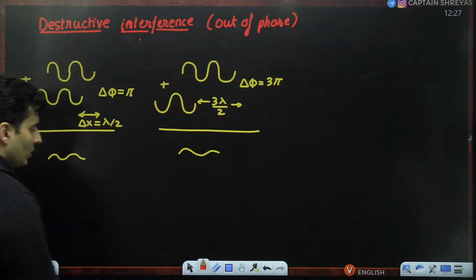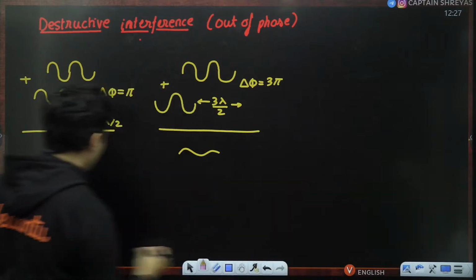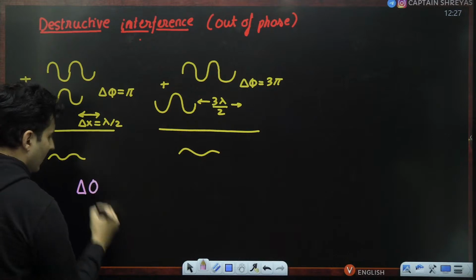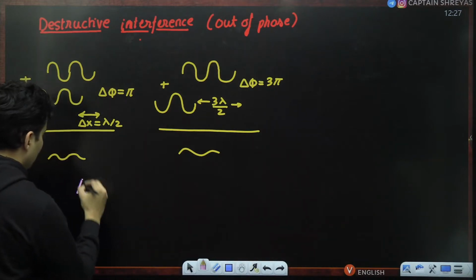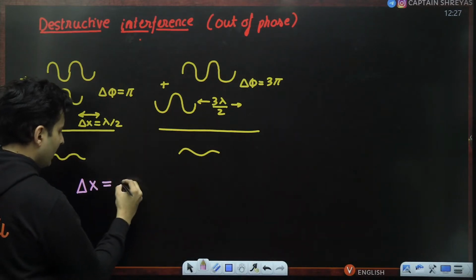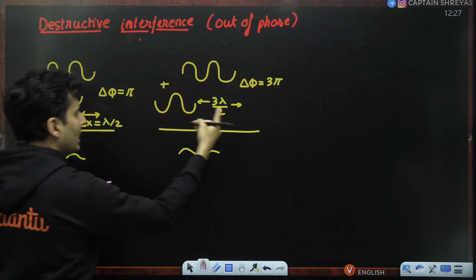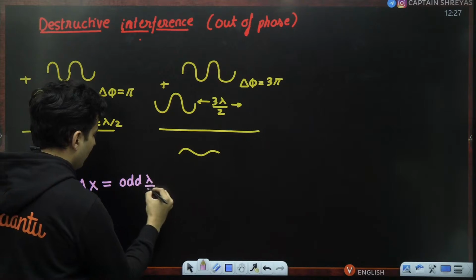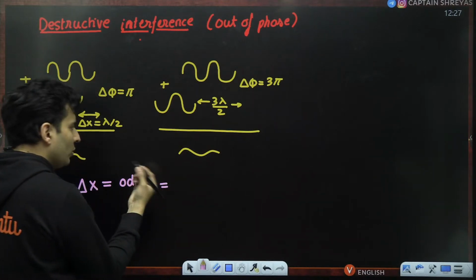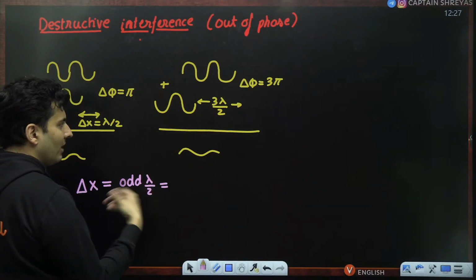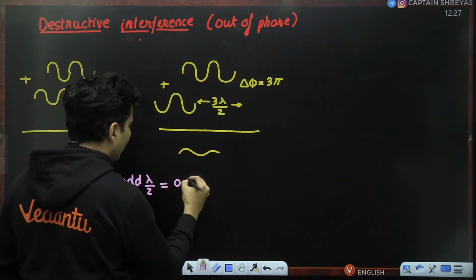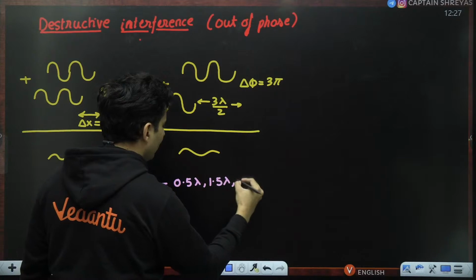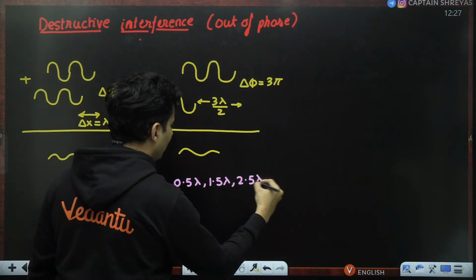In such a case, the path difference can be lambda by 2, 3 lambda by 2, basically odd times lambda by 2. Lambda by 2 is 0.5, 3 by 2 is 1.5. So it will be 0.5 lambda, 1.5 lambda, 2.5 lambda, and so on.